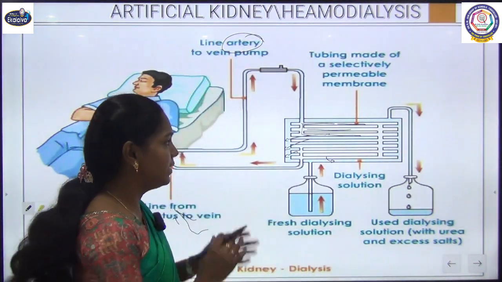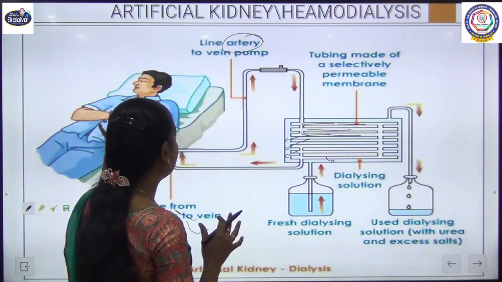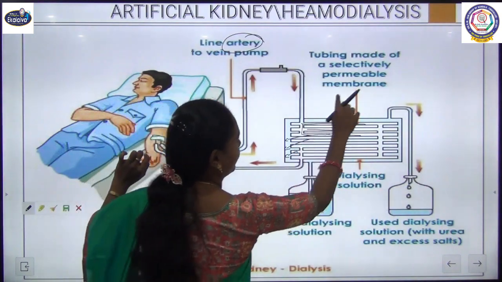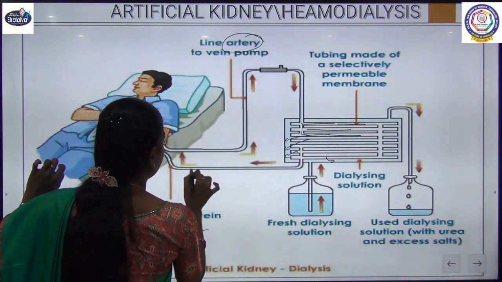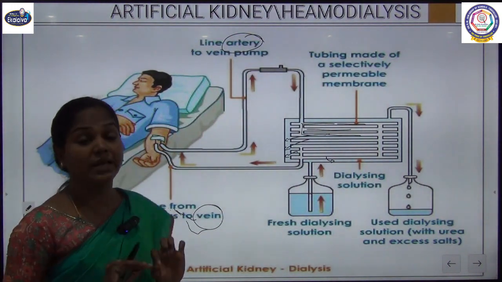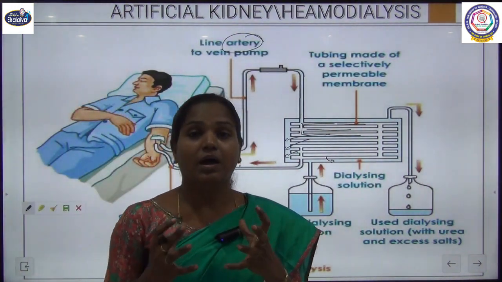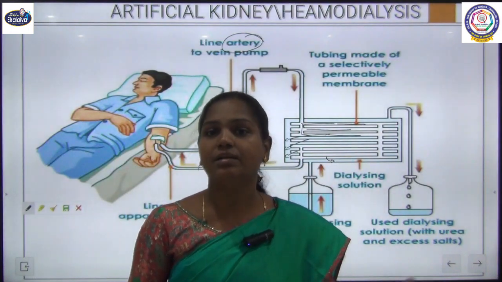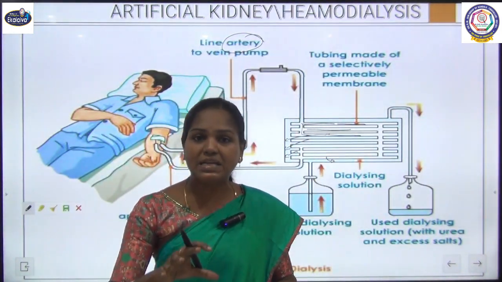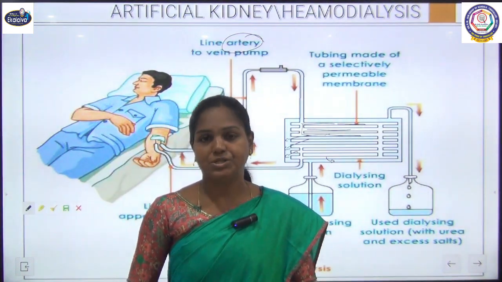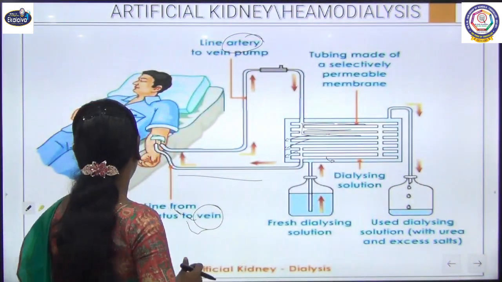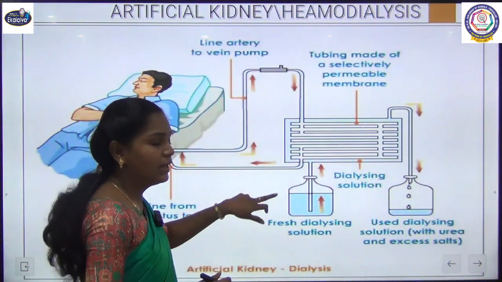It takes hours to completely clean this patient's blood. Once it is purified, the same blood is injected back into the vein of that same patient. This is how, when their kidney is not functional, using this dialysis, hemodialysis, we clean the blood of that particular patient. So this is about the complete urinary system of our human beings. Okay, thank you children.